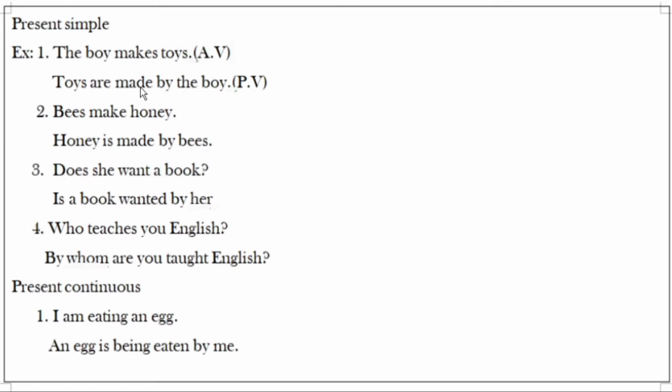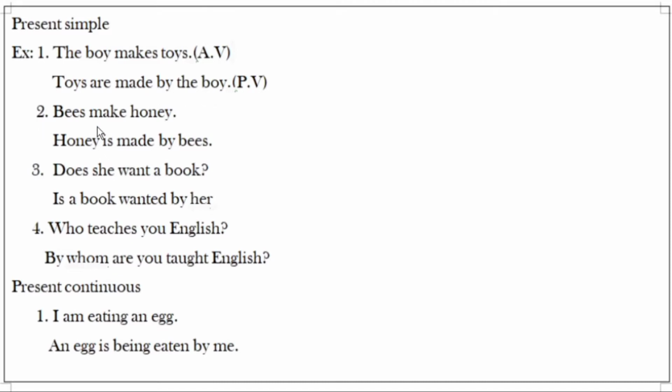And in passive voice, we should always use verb 3 only. So what is verb 3 for makes? Made. After that we have to use the preposition by: by the boy. Toys are made by the boy. It is in passive voice. For this active voice, we are changing like this.